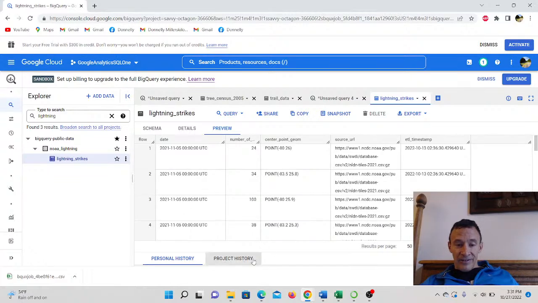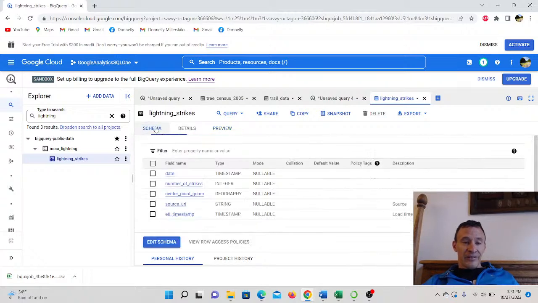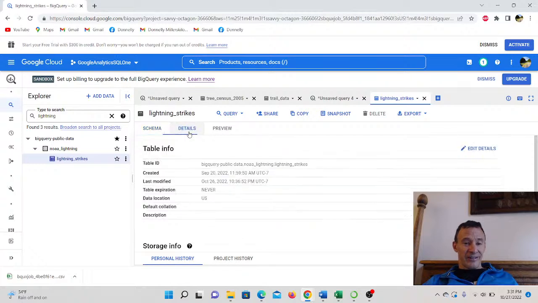So this stores number, I'm guessing that's the number. If you want to find out what each of the columns are, that's when you can look at the schema. Here we've got the number of strikes, center point, geometry, source. Okay, number of strikes. All right, details. I'm going to go ahead and copy this.